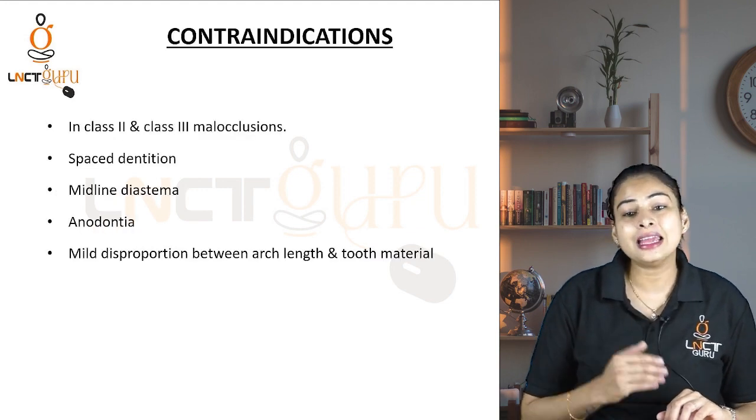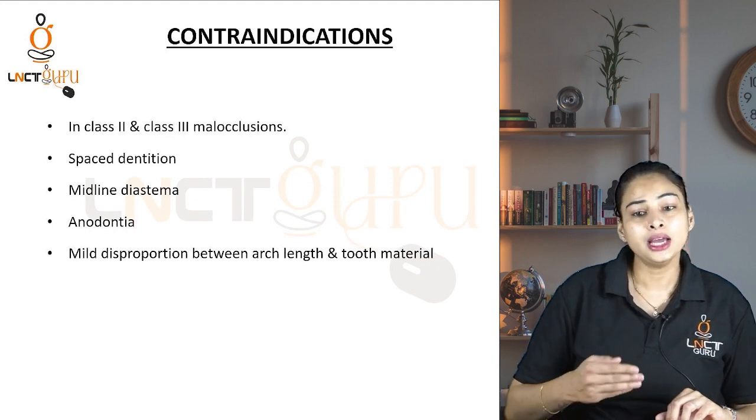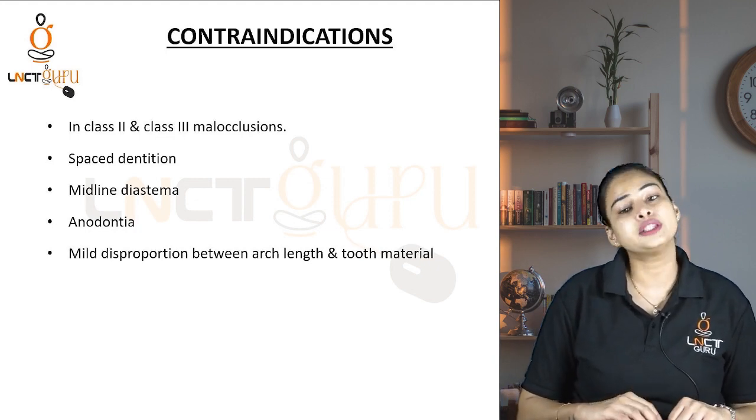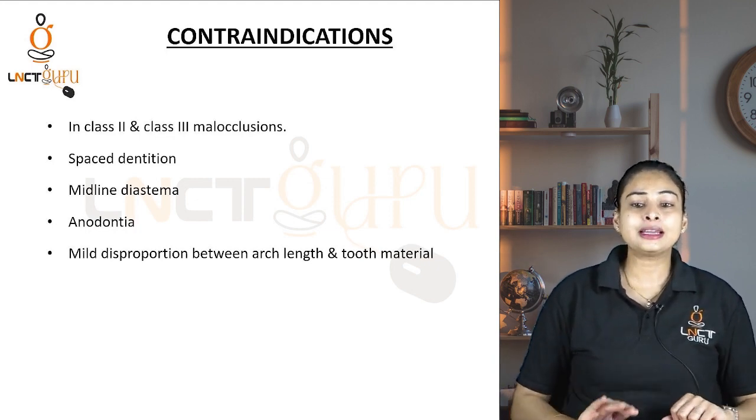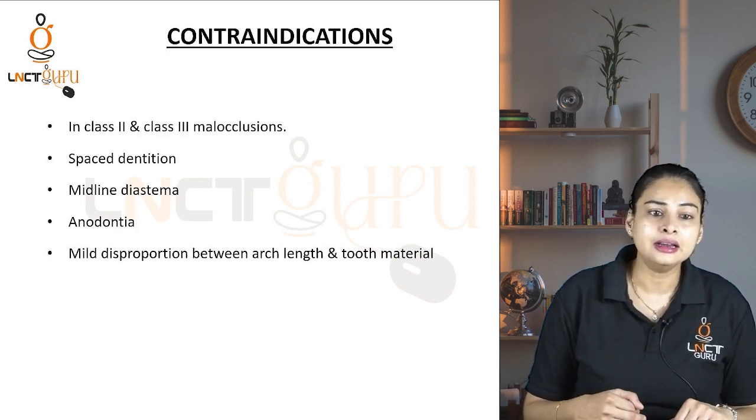So these are the indications for serial extraction. Now coming to the contraindications of serial extraction. In class 2 and class 3 malocclusion, it is contraindicated.